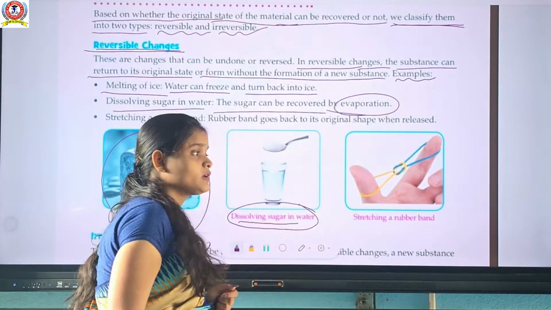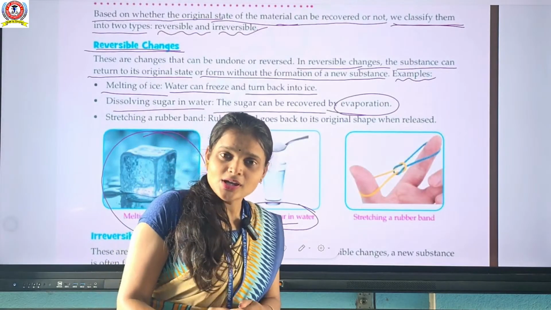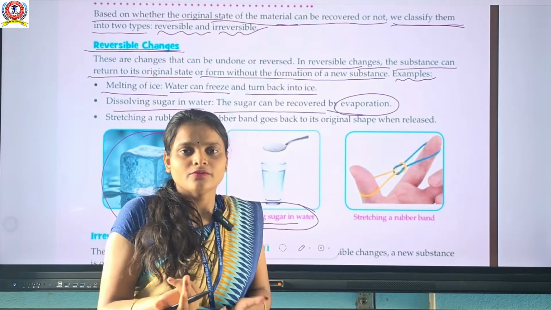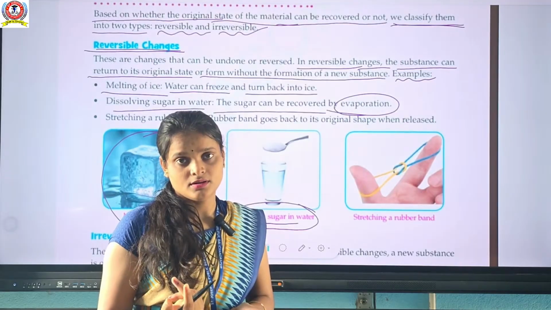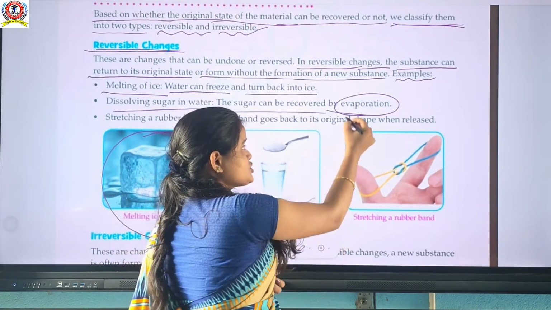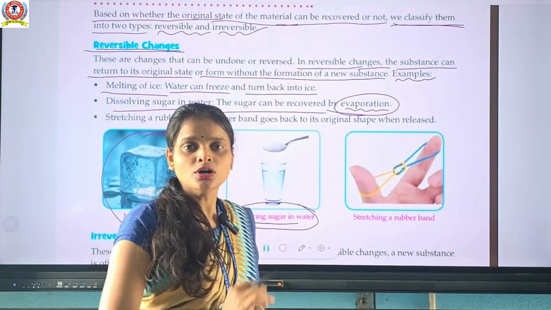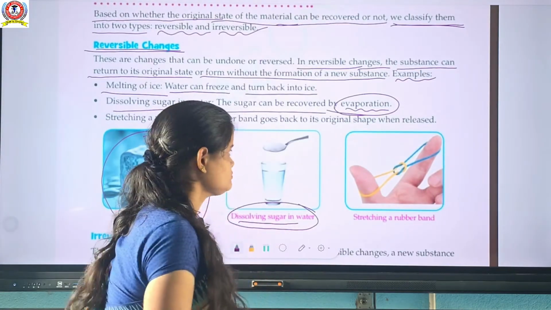First of all, know what evaporation is. Evaporation is the process by which a liquid changes into vapor. Remember that evaporation is the process by which a liquid changes into vapor by heating.